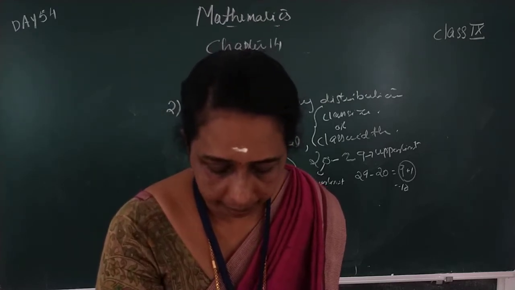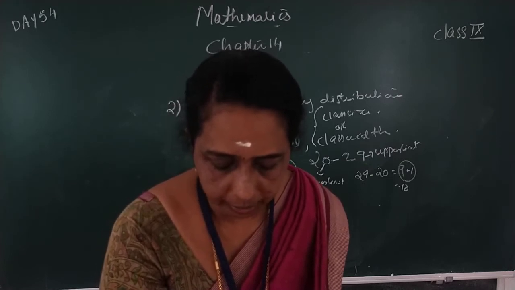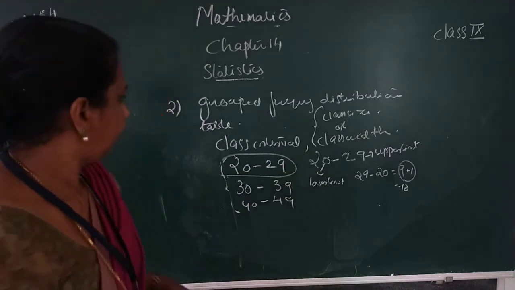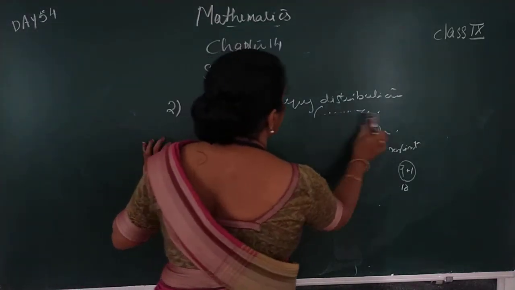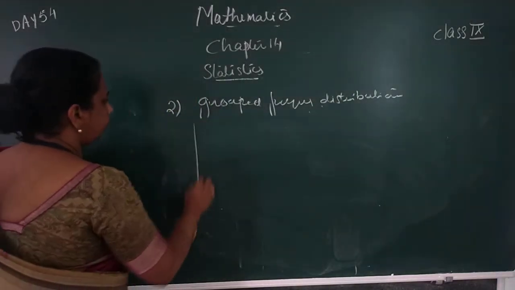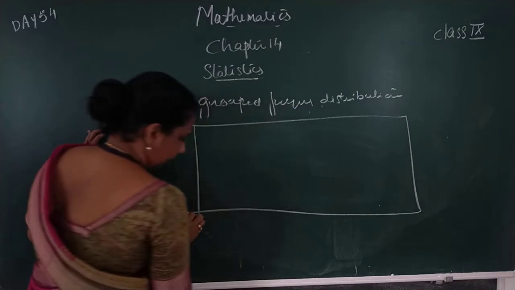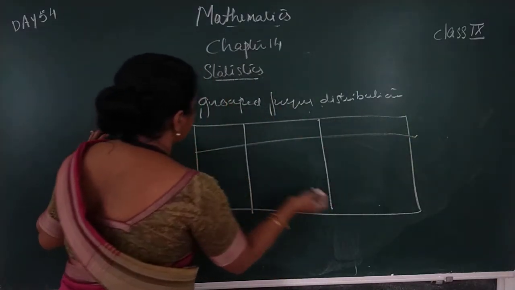This frequency table is called a grouped frequency distribution table. 3 columns. The given data we have to represent using a grouped frequency distribution table.